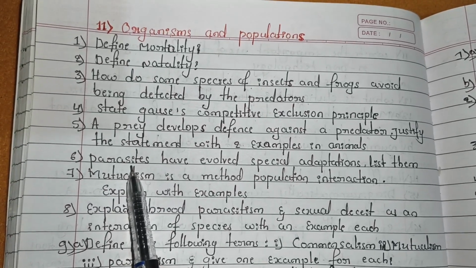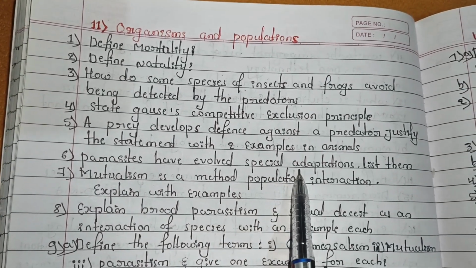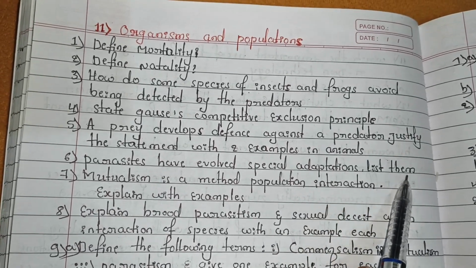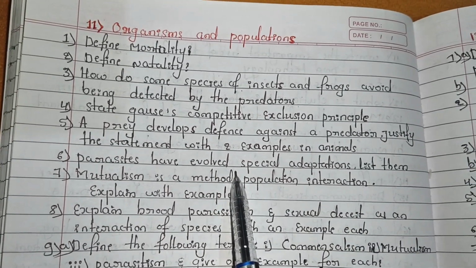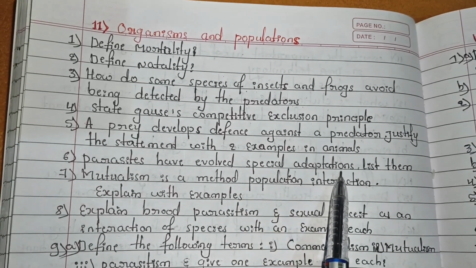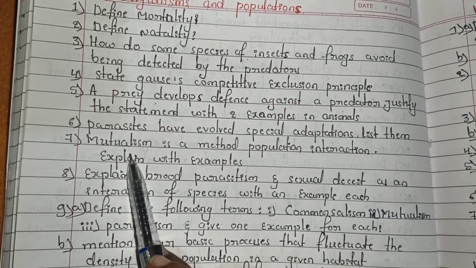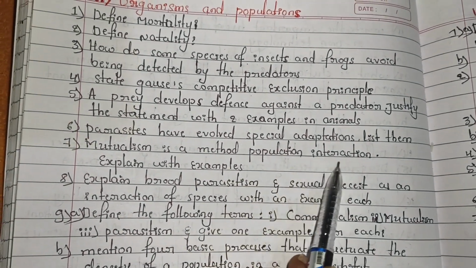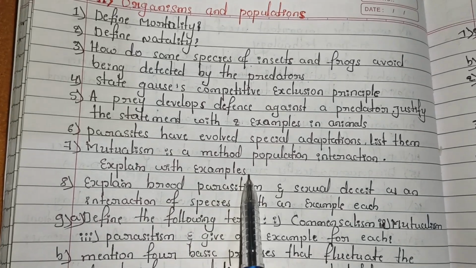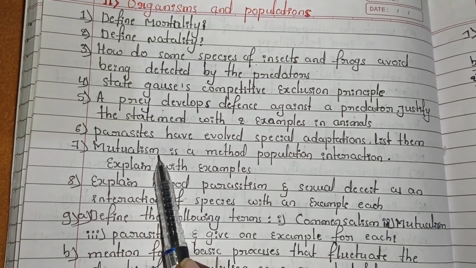And the sixth question is parasites have evolved special adaptations, list them. So a parasite has specific evolved special adaptations. What are those adaptations, you have to mention. And the seventh is mutualism is a type of population interaction, explain with example. Means you have to write detailed information about mutualism.